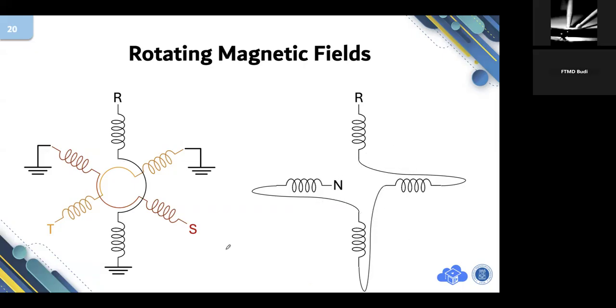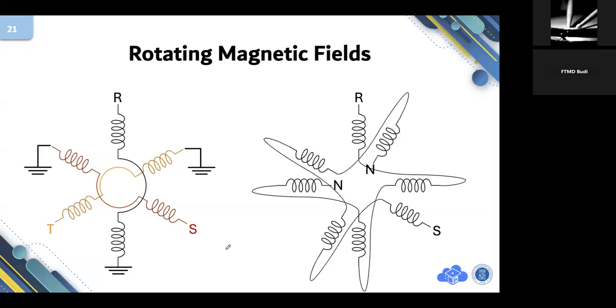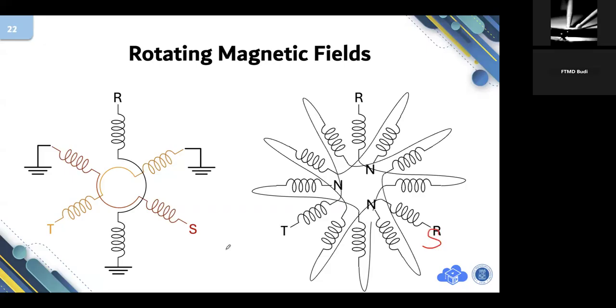Okay. You see, I repeat. This is a pair of coils, connected to R and neutral. This one is connected to S and neutral. And this is T to neutral. More complex, right?